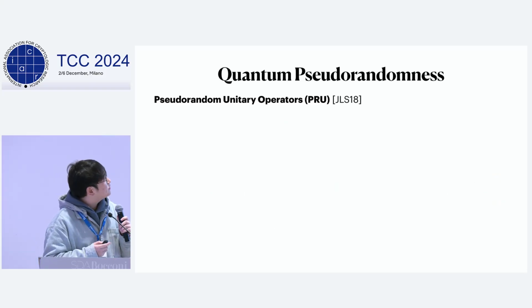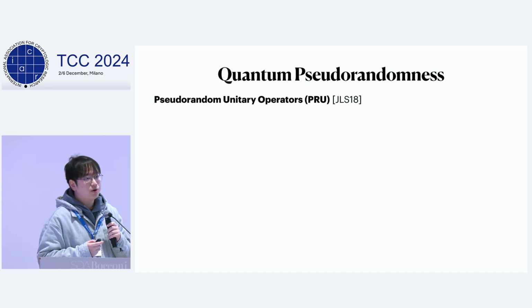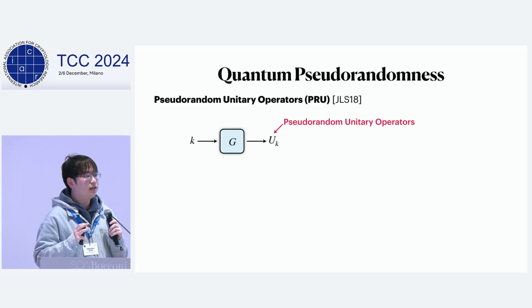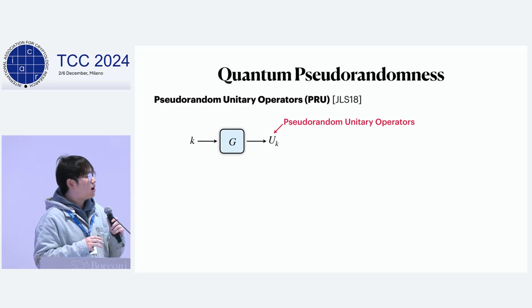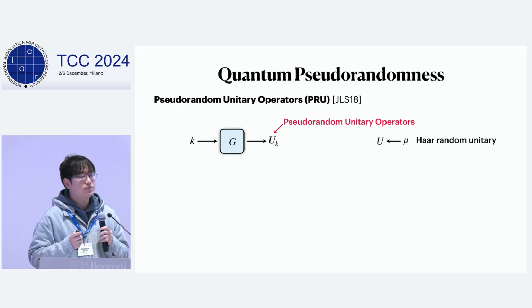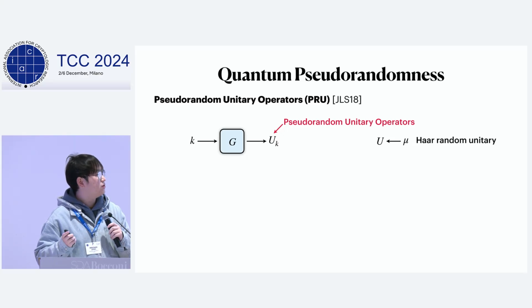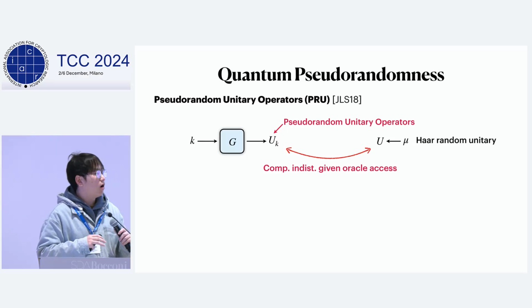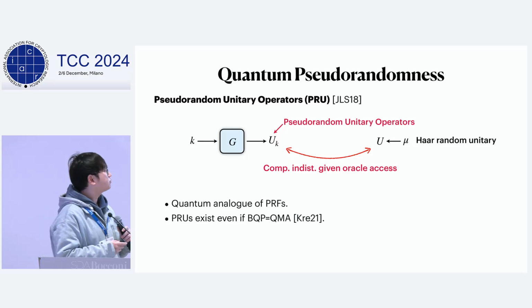Another primitive is the pseudorandom unitary operators, or PRU. A PRU is a set of unitaries U_K indexed by a key K. And every U_K can be implemented via a very efficient algorithm G if we give the key K as input. So when we randomly sample a key, the unitary U_K is computationally indistinguishable from a Haar random unitary U if we give the adversary oracle access to the unitary we sampled.